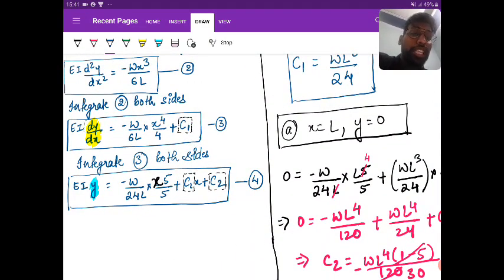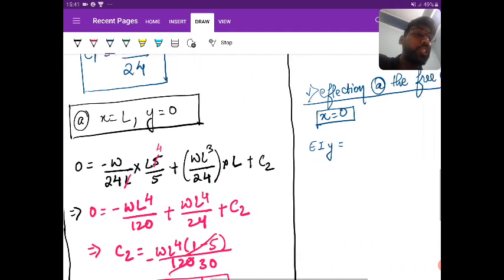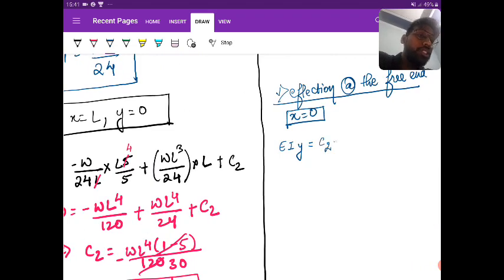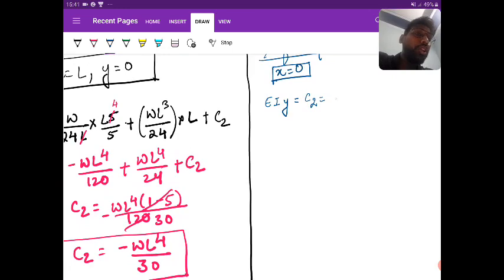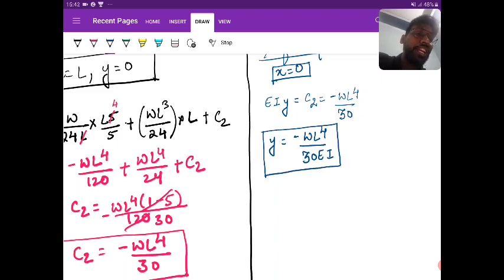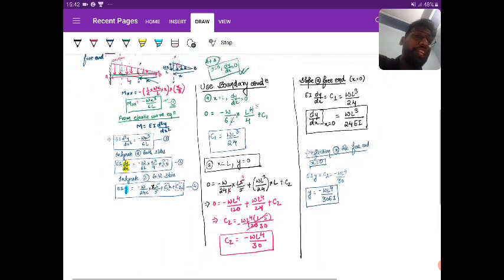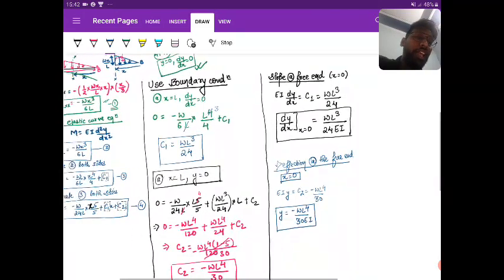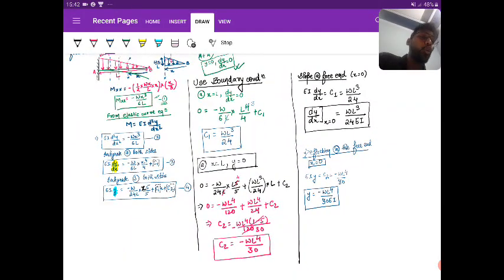If I put x equal to 0, then the first term and second term are equal to 0 and the entire value will be equal to C2, which is equal to minus WL power 4 by 30. Is it clear? So y you are getting as minus WL power 4 divided by 30 EI. So this is the slope and deflection at the free end.